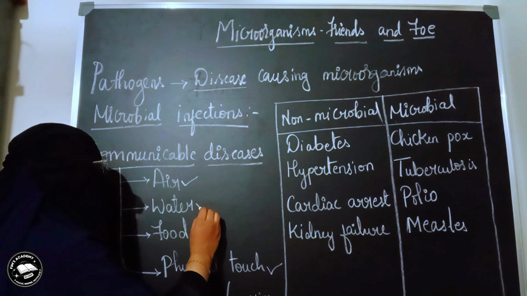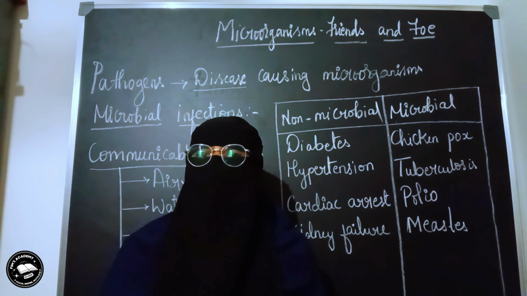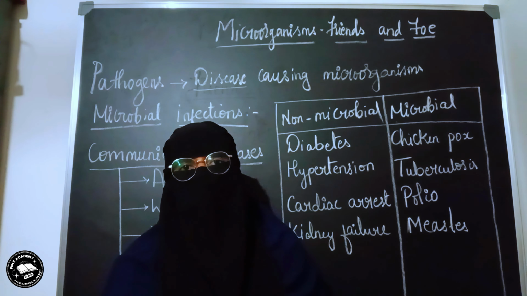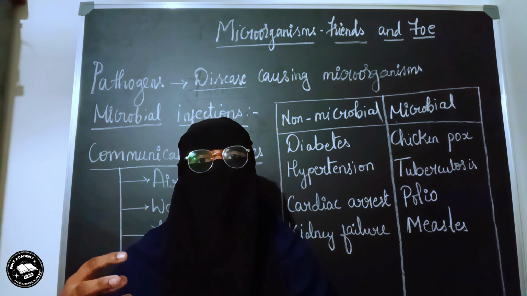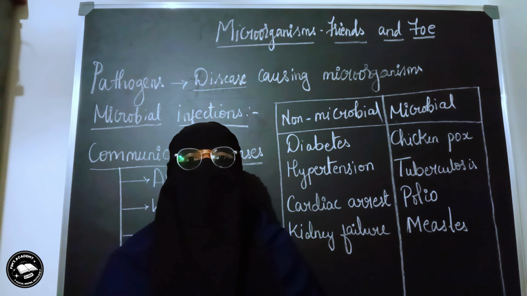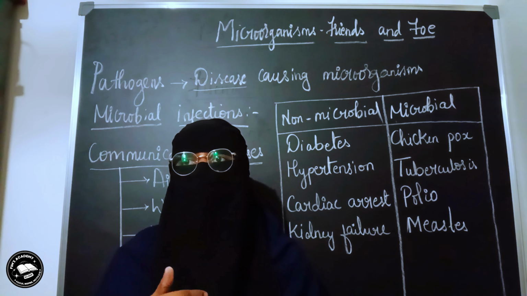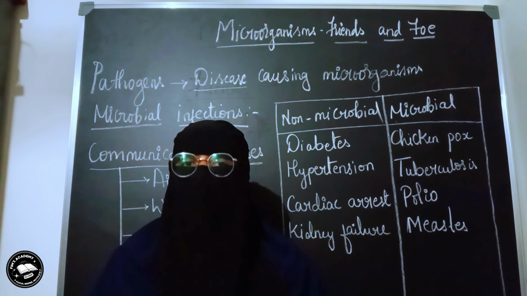Now when it comes to water, we know that most of these microbial infections are waterborne or airborne. That means they spread through the water. Think that the water was contaminated, okay? Now the same water is drunk by so many people in a party hall or somewhere like that.